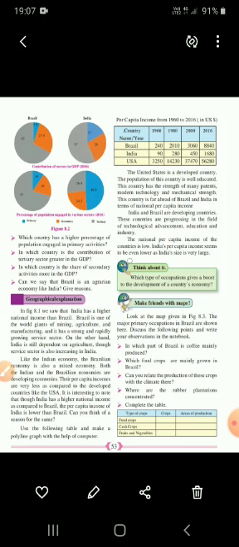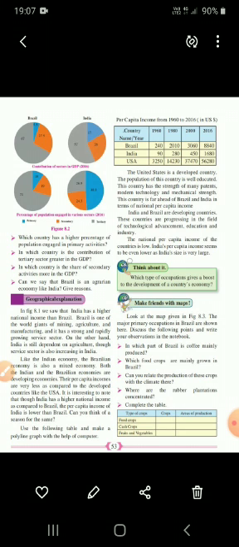India and Brazil are developing countries. These countries are progressing in the field of technological advancement, education and industry. The national per capita income of these countries is low. India's per capita income seems to be even lower as India's size is very large. So you can make out the reason behind the low per capita income: the percentage of population which depends upon which sector, which occupation.